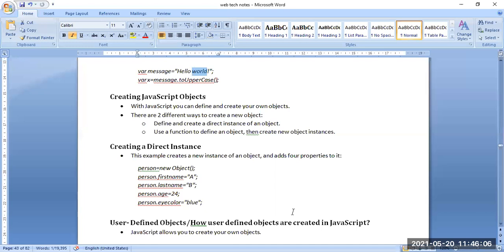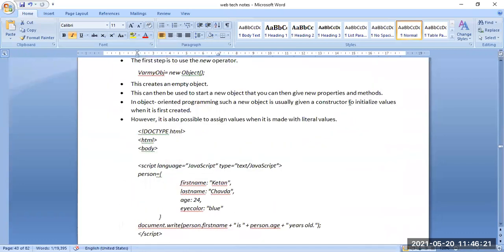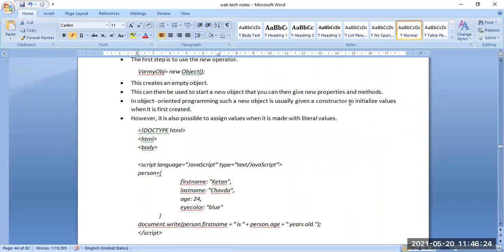Now how to create a user defined object, how to use a function to define an object and then create a new instance of an object. JavaScript allows us to create our own objects. So how to do this? The first step is to use the new operator, where my object is a new variable. By this process, with var my object, we can create a new empty object.